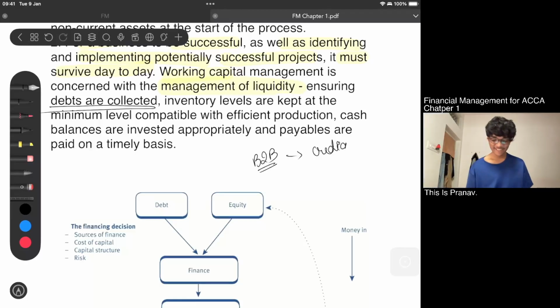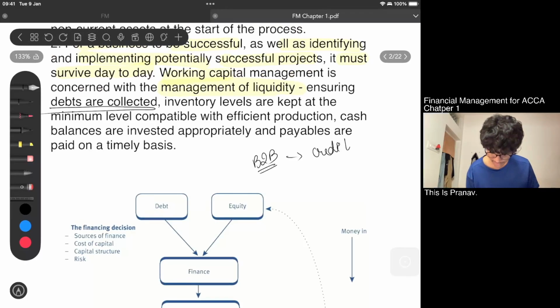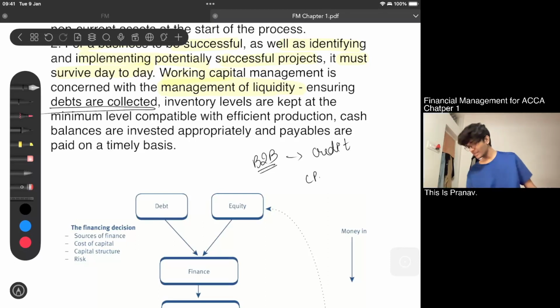No, I must ensure credit. I must ensure that my debtors, whoever are liable to pay me, should pay me within a great credit period. I should recover it back soon. That is what I always expect, right?